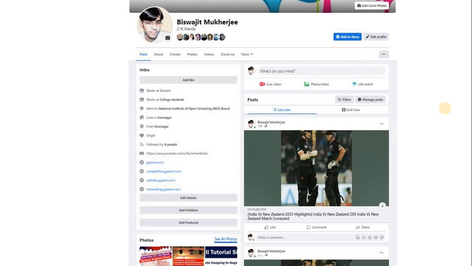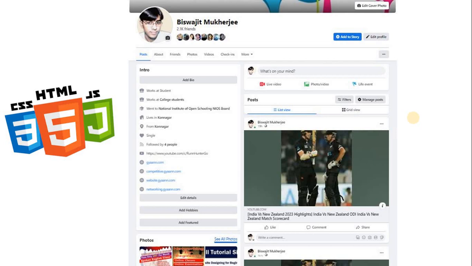All the videos, those are files. Messages are data, and all these things are saved in the server, in the database, right? And for that we need to have a proper connection between the front end and the back end, right? The front end can easily be designed using HTML, CSS and JavaScript. By using those languages we can design this front end, right? But we can't save the data, right?